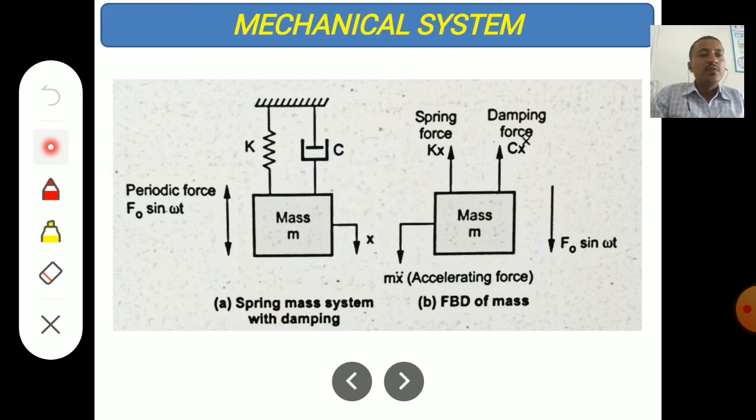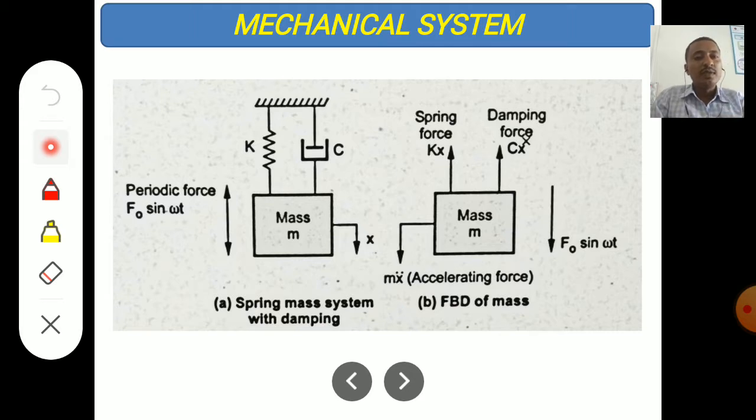In free vibration also I have explained the mechanical system, how we represent the system for vibration analysis. In the first unit there were no forces applied, because it was free vibration. But here it is the same as the previous unit: spring, damper and mass. Along with that, some force is applied, that is a periodic force, F naught sin omega t.